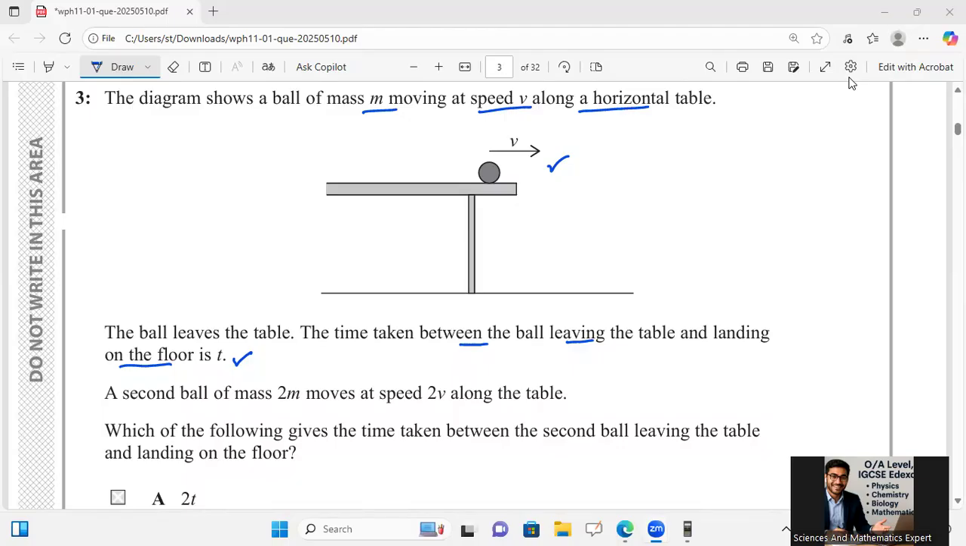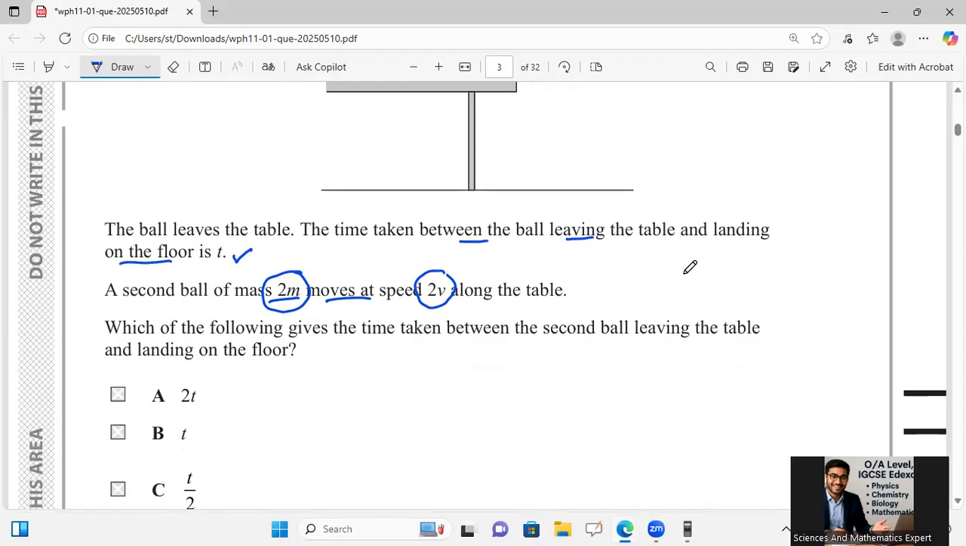A second ball of mass 2m means now the mass is doubled. This was the original mass, and now the mass is doubled. It moves at double speed, which means the speed is also doubled. Then he is saying, which of the following gives the time taken between the second ball leaving the table and landing on the floor?